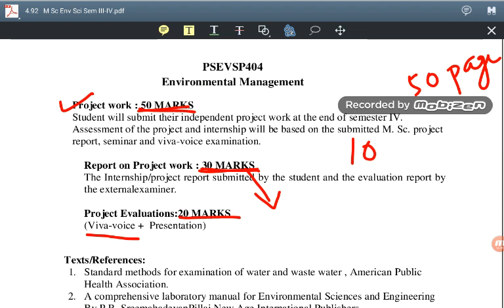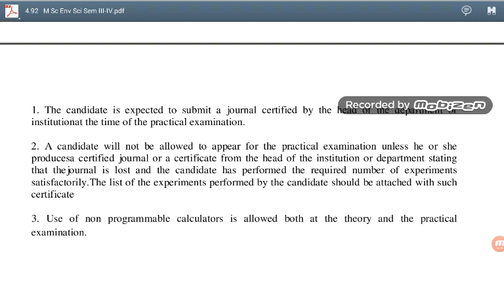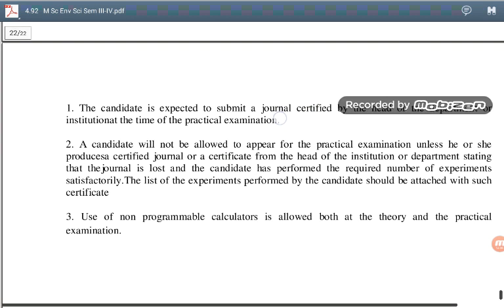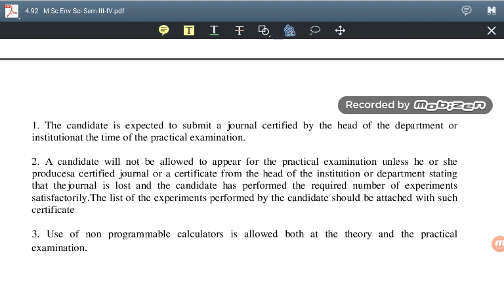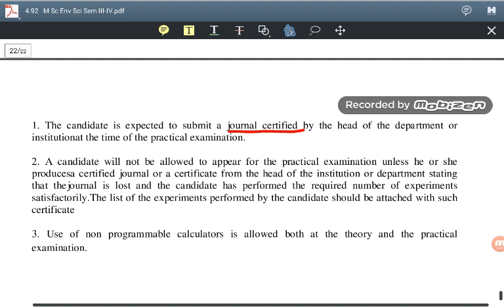In this way, we are going to cover all 4 practical papers one by one. If the pandemic is over and we are expected to continue our MSc, the candidate is expected to submit a journal certified by the HOD, the head of the department, or any coordinator.